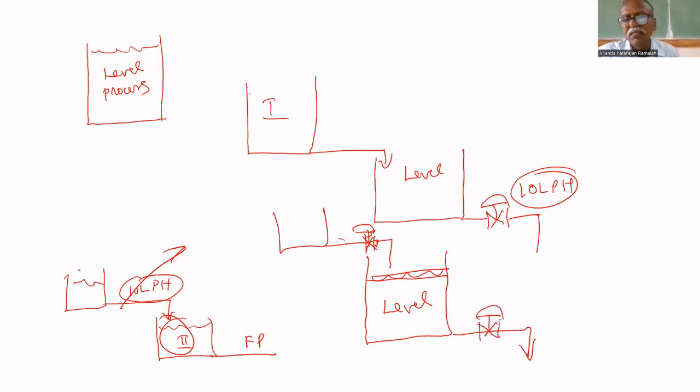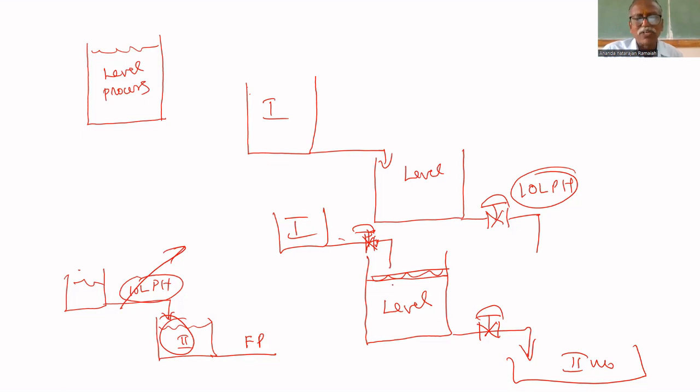Am I correct or not? We are maintaining the level. So instead of controlling the flow rate, we can control the level. If you control the level in the middle tank, this is first unit. Here it is second unit. The middle unit is level process. It will maintain the level. That's all.